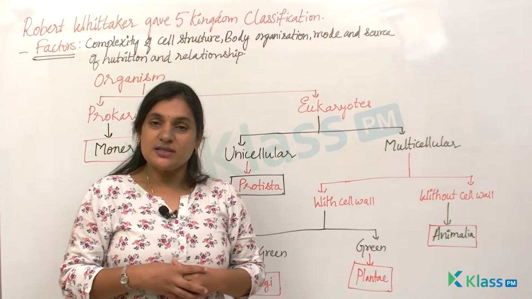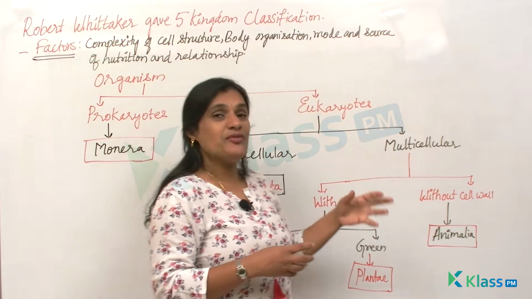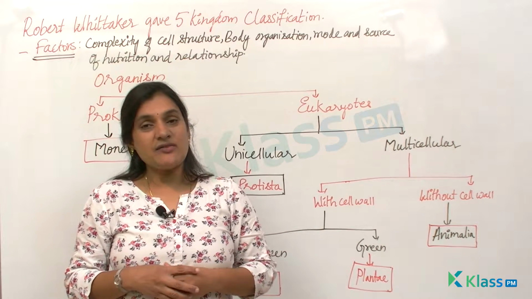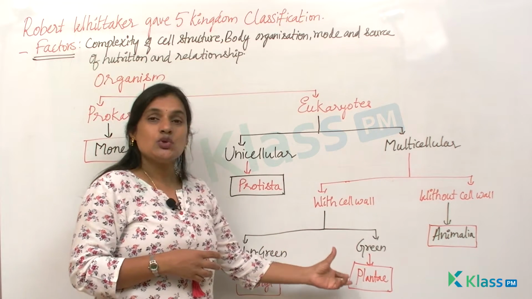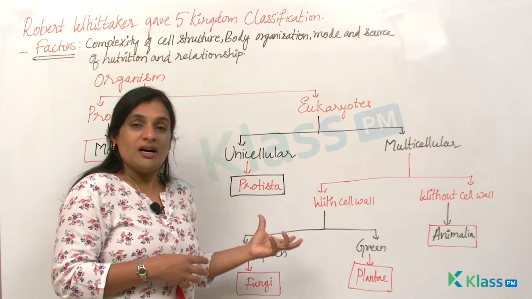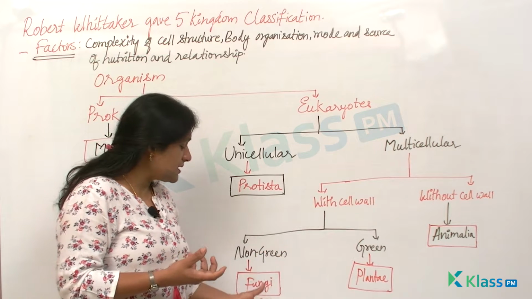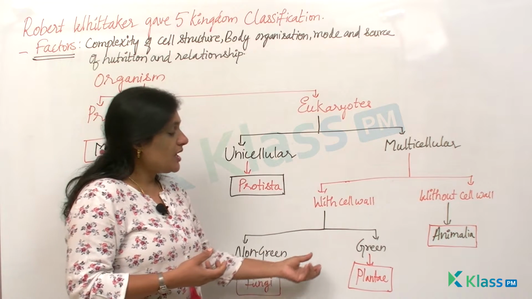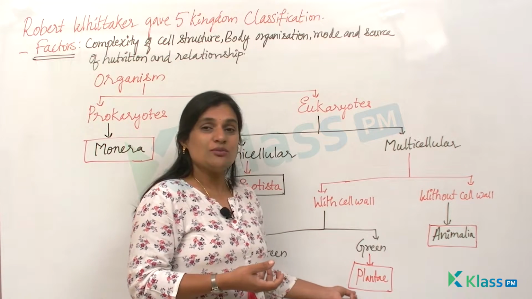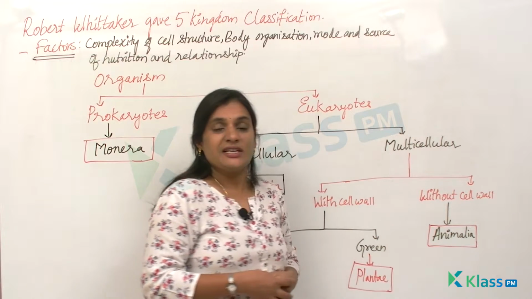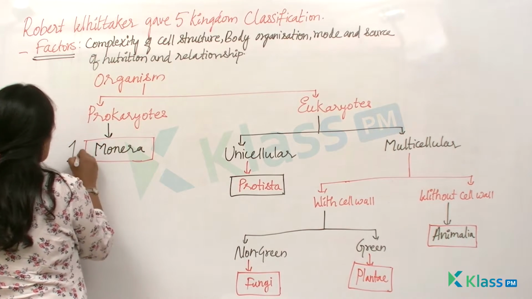there are a few cells which possess a cell wall, for example plants, which is made up of a tough substance called cellulose. But there are a few organisms whose cells do not have any cell wall, right? The organisms which possess a cell wall are categorized into two types, based on whether they are green or non-green. In case of non-green ones which do not perform photosynthesis, the kingdom Fungi falls under it. And when you talk about the green ones which can undergo photosynthesis, you have the kingdom Plantae. And without a cell wall, the kingdom is Animalia. So these are the five different classifications given by Whittaker.